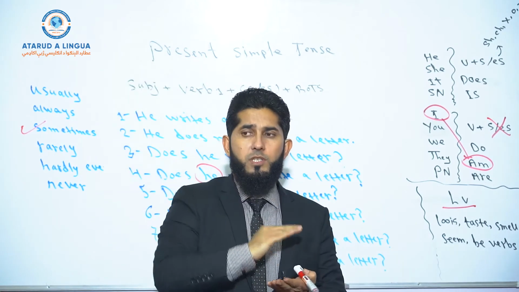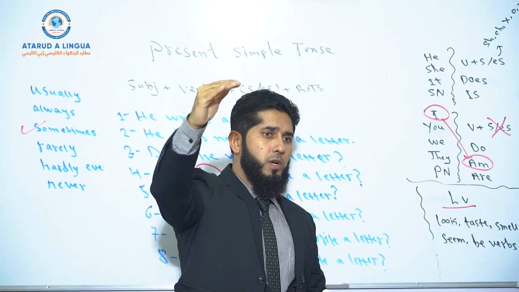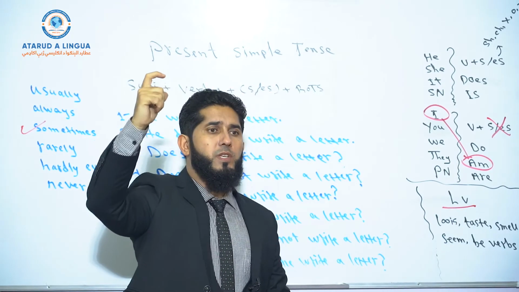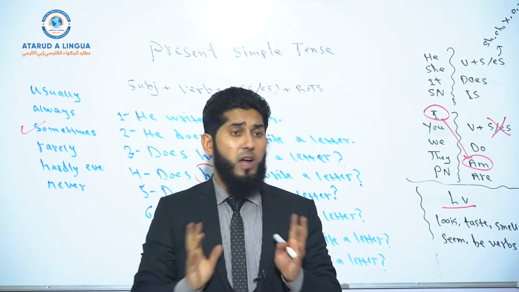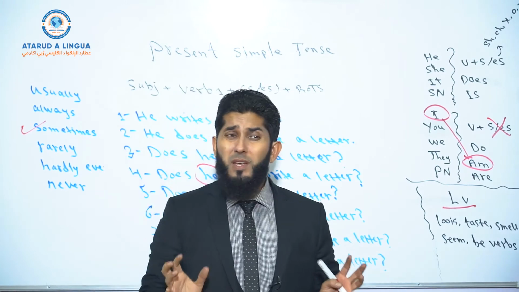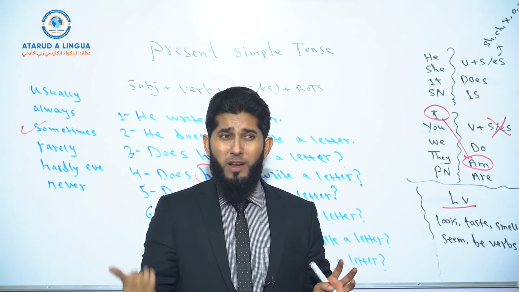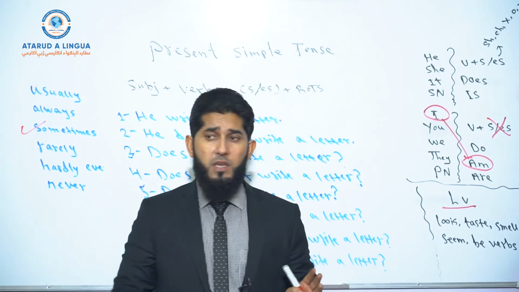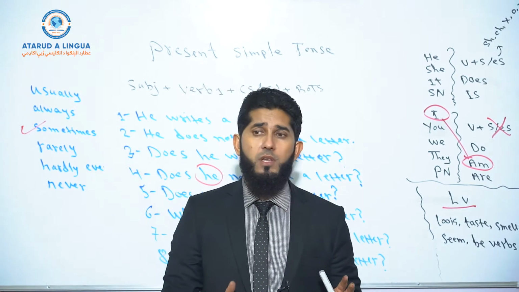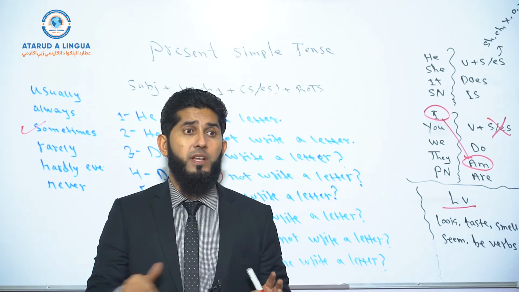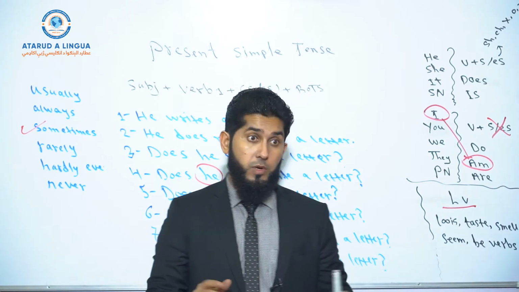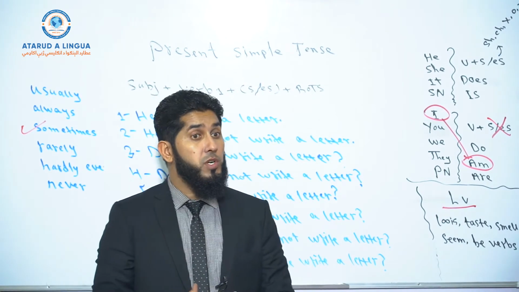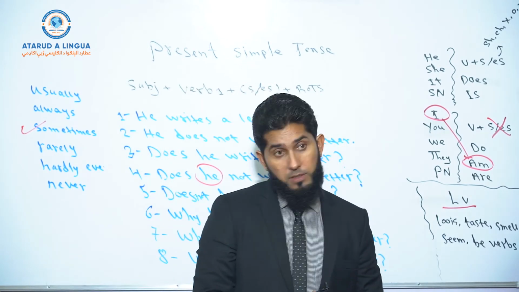When you talk about a scheduled action in the future, you mention the exact time expression in the future. But if you want to mention the duration of something, like for an hour, for 2 hours, then you need present perfect or present perfect continuous tense. He has been writing a letter for 2 hours, or he has lived in Kabul for 2 years, or something like that, okay? When you want to mention that kind of duration, you need present perfect or present perfect continuous tense.